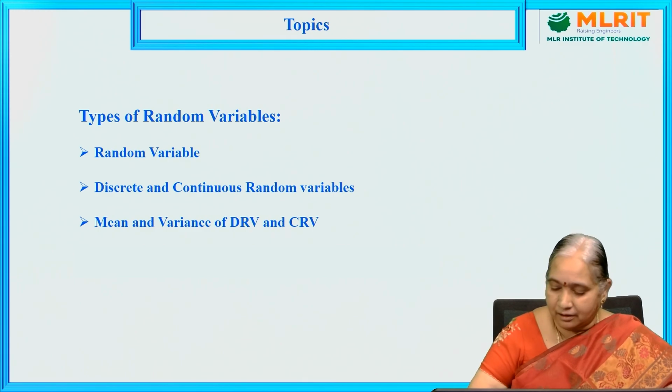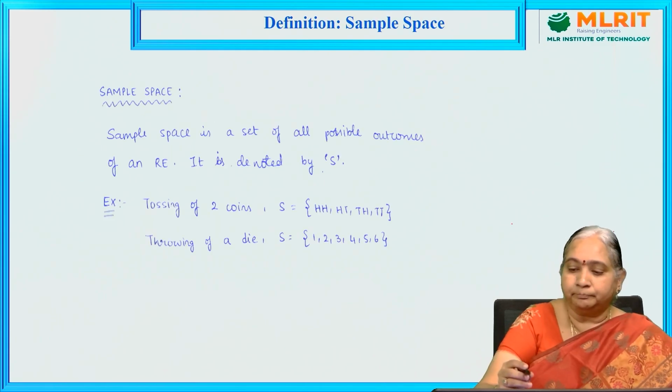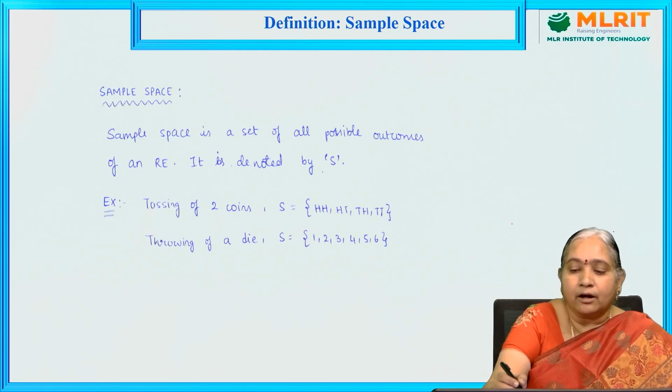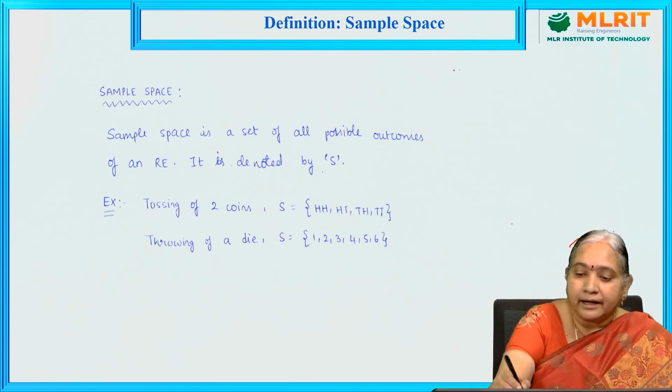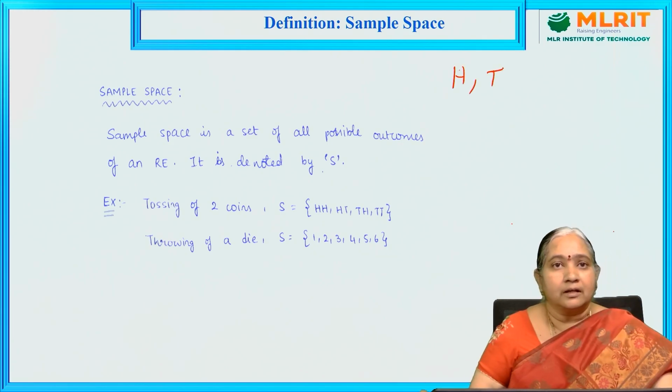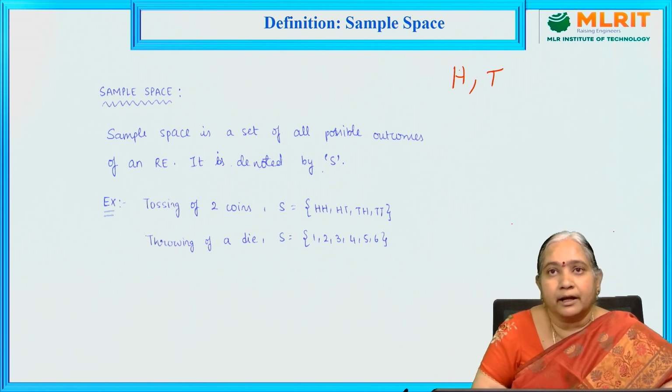For example, take tossing a coin. The outcomes are either head or tail. If the random experiment of tossing a coin is performed, sometimes we may get head, sometimes tail.